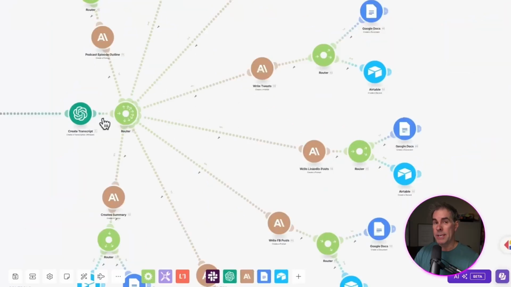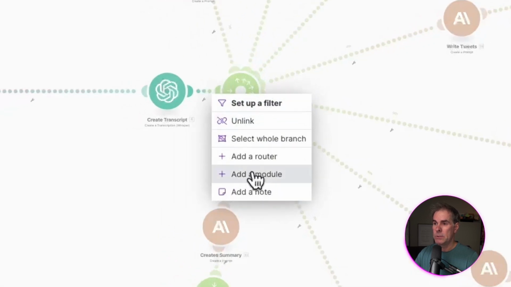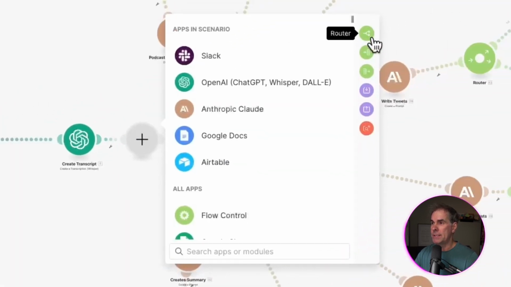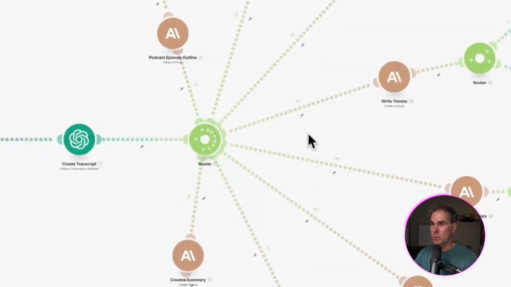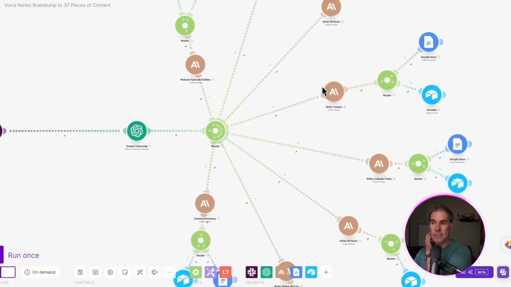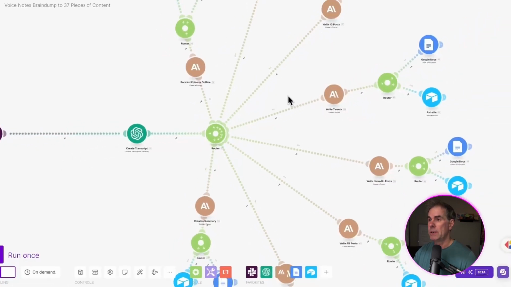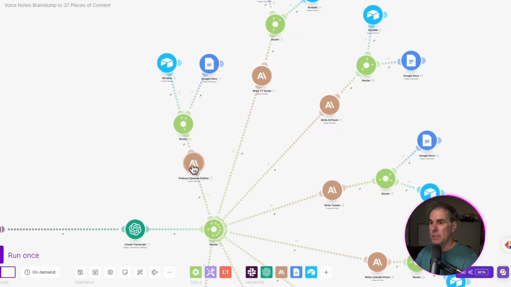So if I were creating another router here from scratch, I would go in here, right click, do add a module, and then router is up here in the right-hand corner. So I would just choose that. And that is what's going to allow you to branch off into these different branches, if you will, of our content system. So let's check out the first prompt.